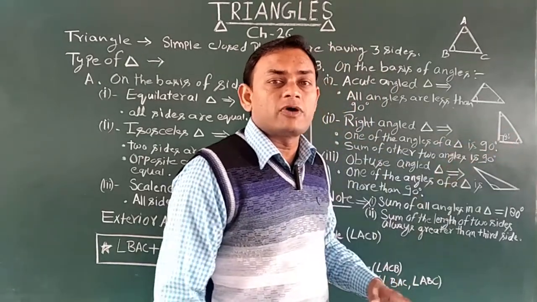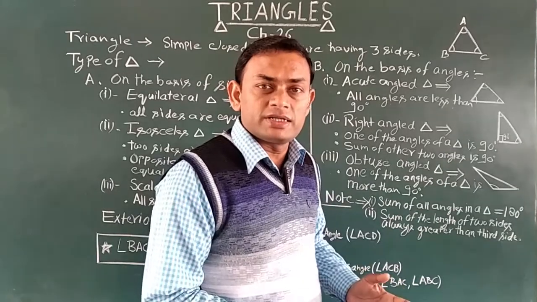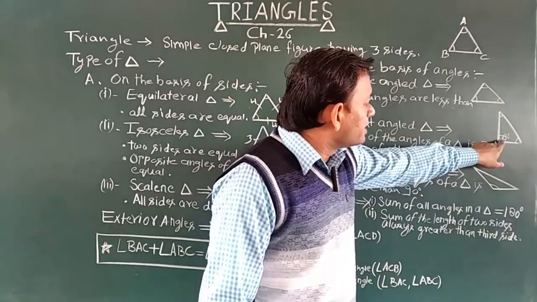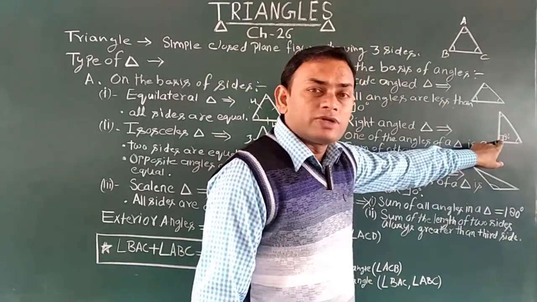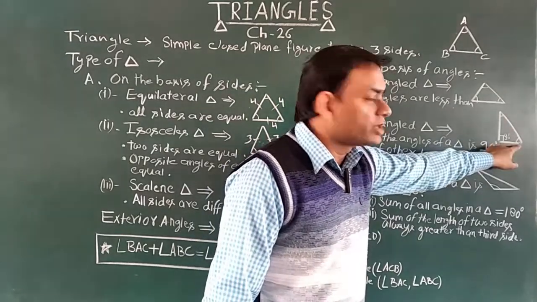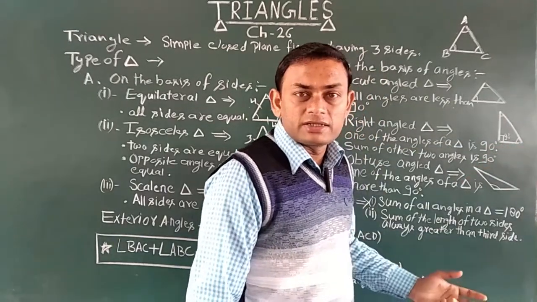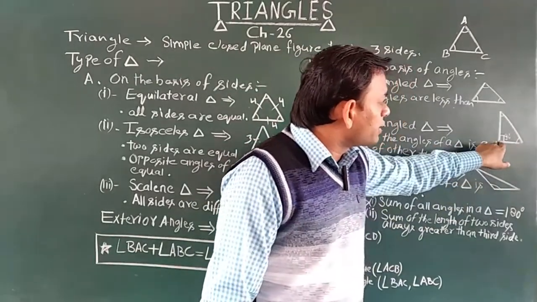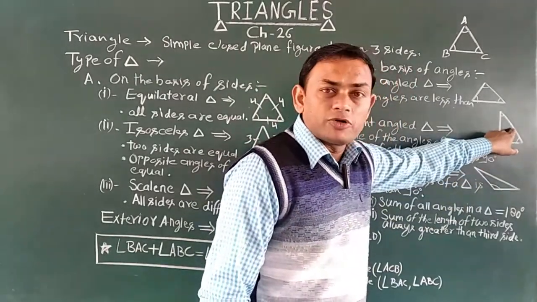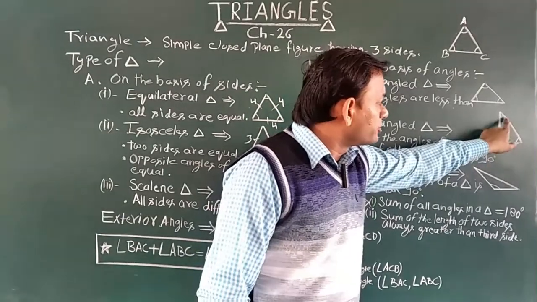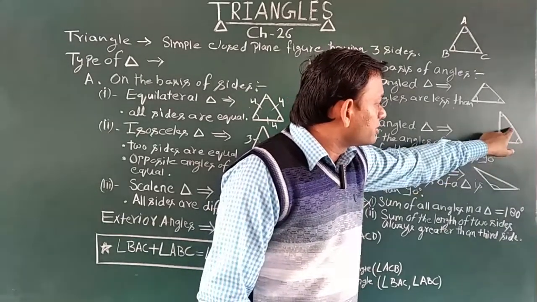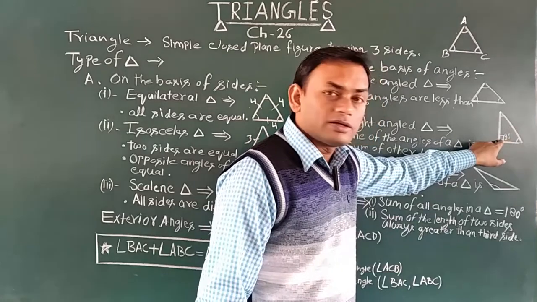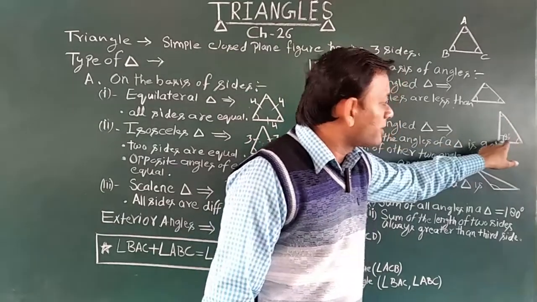As you know, the sum of all the angles in a triangle is 180 degrees, and one of them is a 90 degree angle, so definitely the sum of the rest of the two angles of this triangle will be 90 degrees. Got it? And the opposite side of the 90 degree angle is called the hypotenuse. Got it? This is the 90 degree angle and this is the opposite side of this angle, so this side will be called the hypotenuse.